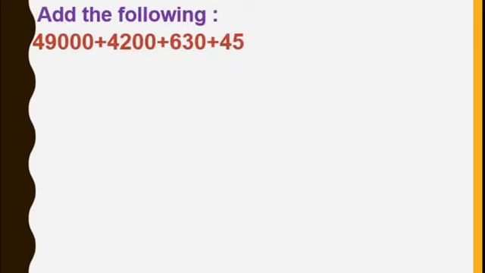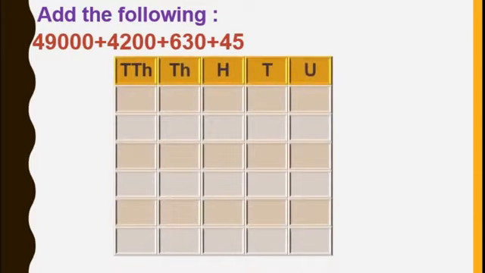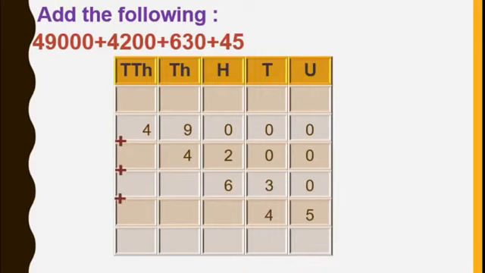Now here you can see this. Add the following. We will make the table. We will write the sums here. See this. All columns are filled. In the second column, you know, we have to start from the unit place, isn't it? Then third number 0, 3, 6. Remember this, dear students. Otherwise, we also will make the sum wrong, like those 2 girls. Okay, we will add now in the unit place 5.